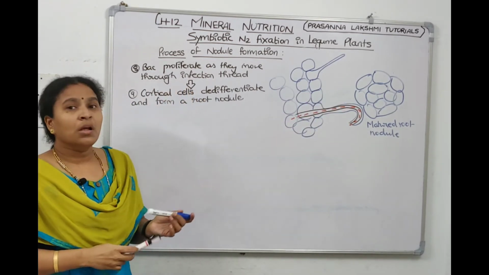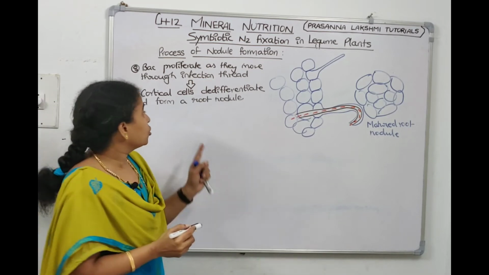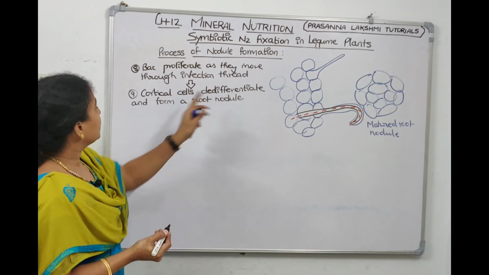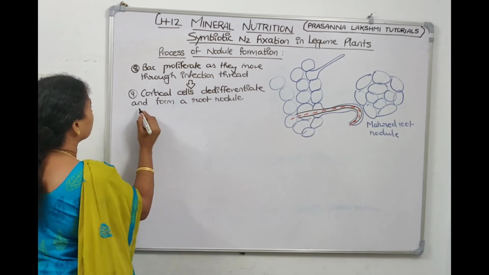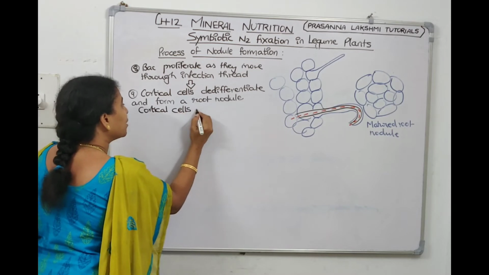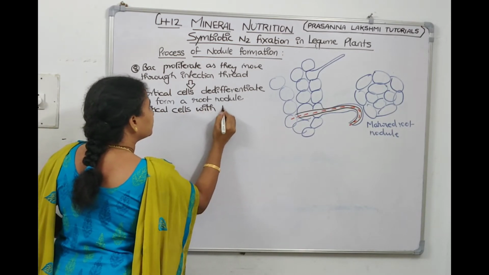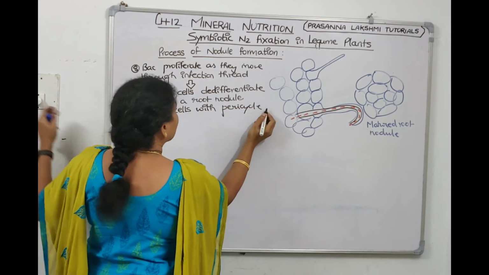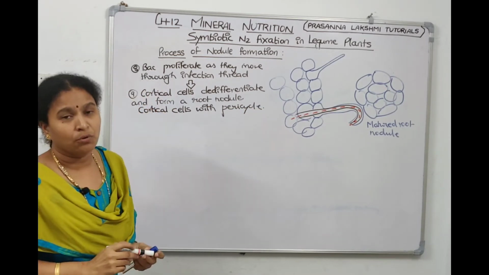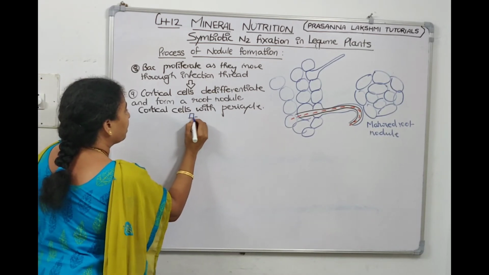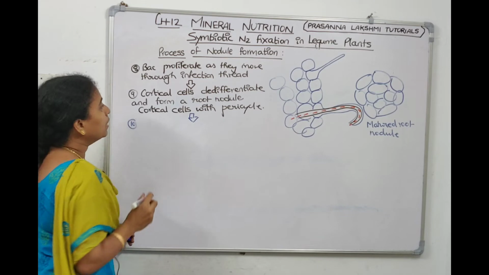Now, that nodule is made by de-differentiation of the cortex and pericycle also. So, we can write cortical cells with pericycle will de-differentiate and make the root nodule. Now, then what happens? Next step, step number 10.